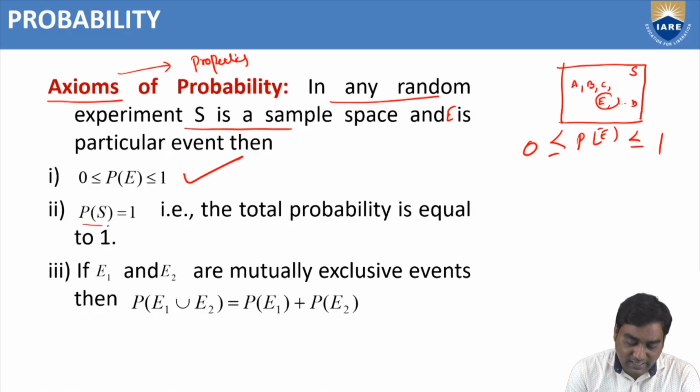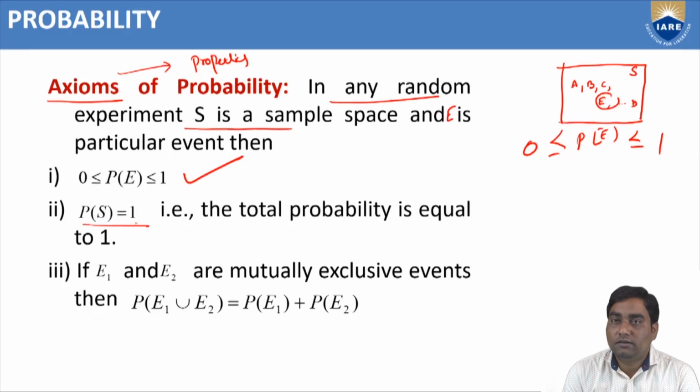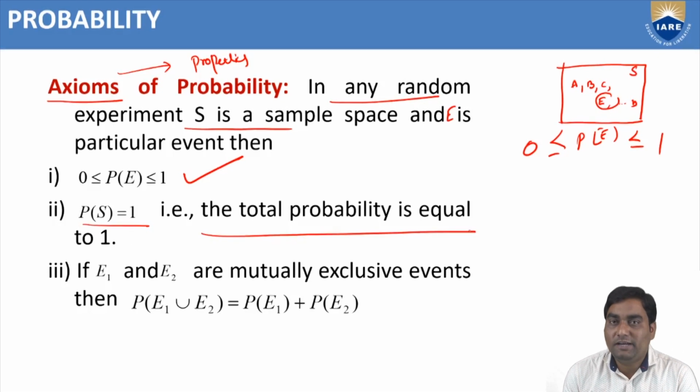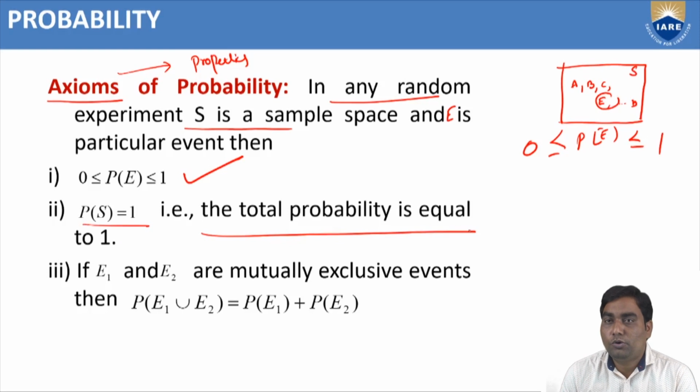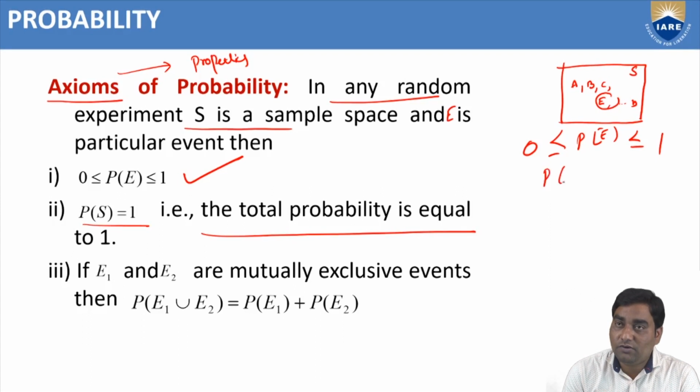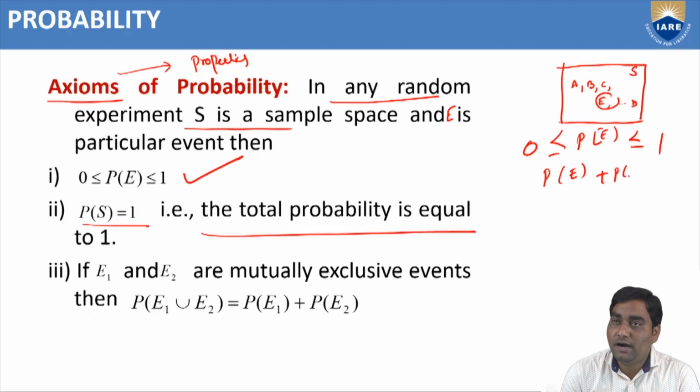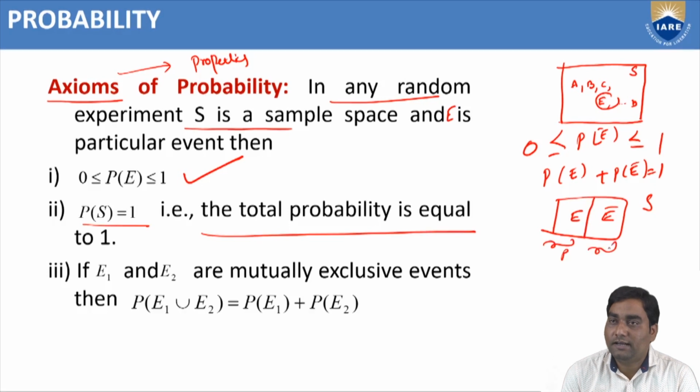And the probability of S equal to 1. That means the total probability is equal to 1. Because, see, I told you that P of E plus P of E bar equal to 1. That means if it is sample space S, and only two events E and E bar are considered, if this is P, then automatically this is Q. So P plus Q equal to 1. That means the total probability is 1.